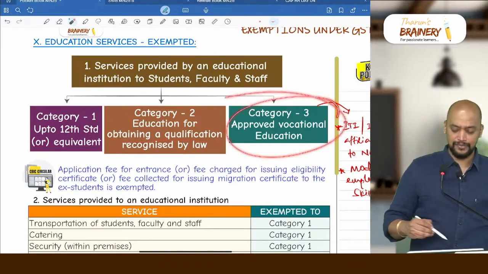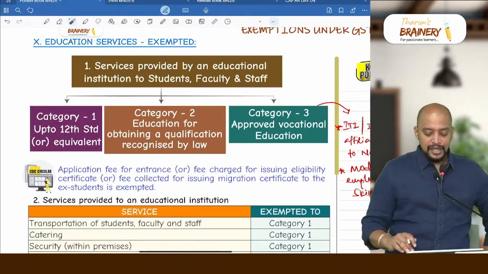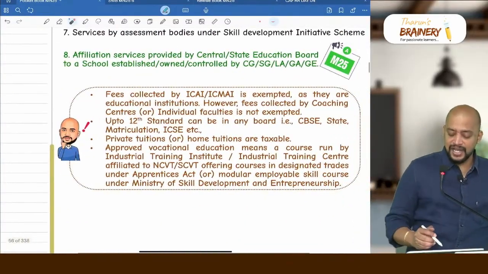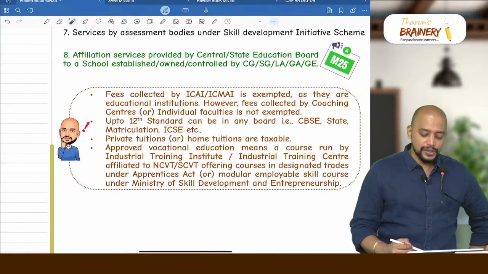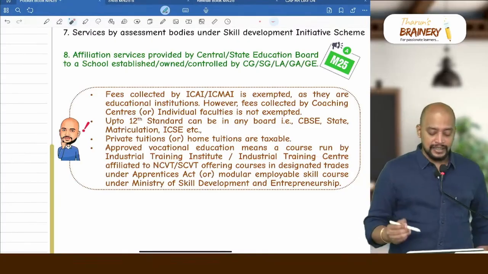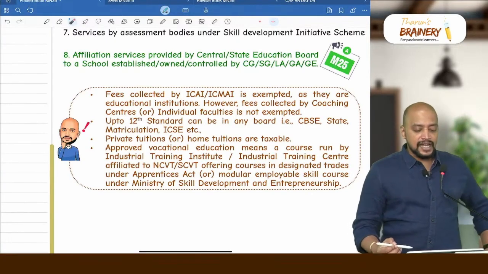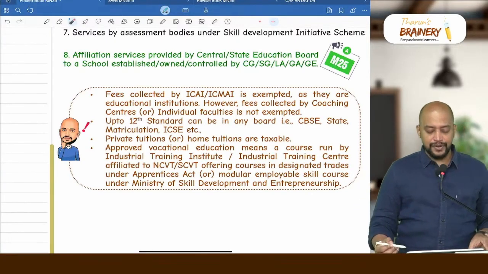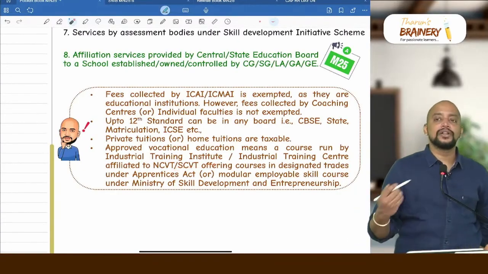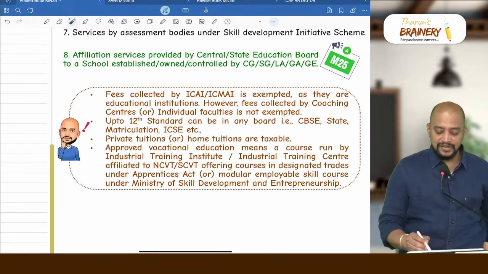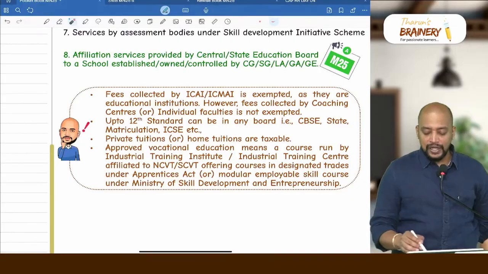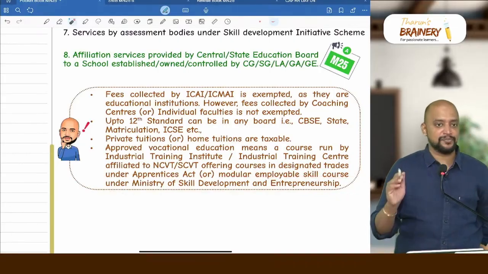Then category 3, approved vocational education. So what is the meaning of approved vocational education? You can see in the next page I have given. Approved vocational education means a course run by ITI or ITC, Industrial Training Institute or Industrial Training Center, which is affiliated to NCVT. NCVT refers to National Council for Vocational Training. SCVT refers to State Council for Vocational Training. Like how in school there is State Board, CBSE, like that NCVT, SCVT offering courses in designated trades under Apprentices Act or modular employable skill course under Ministry of Skill Development and Entrepreneurship.